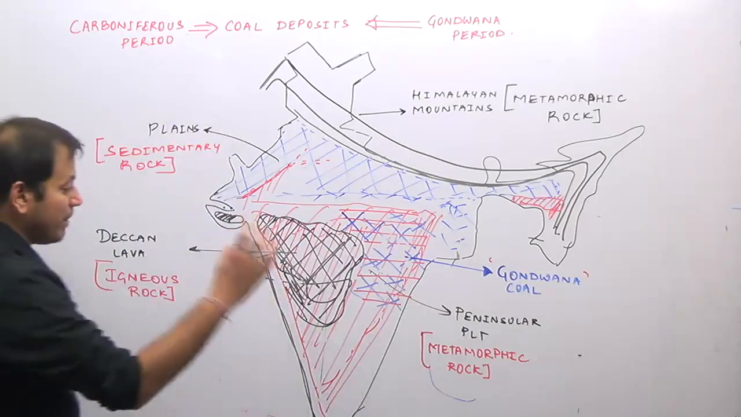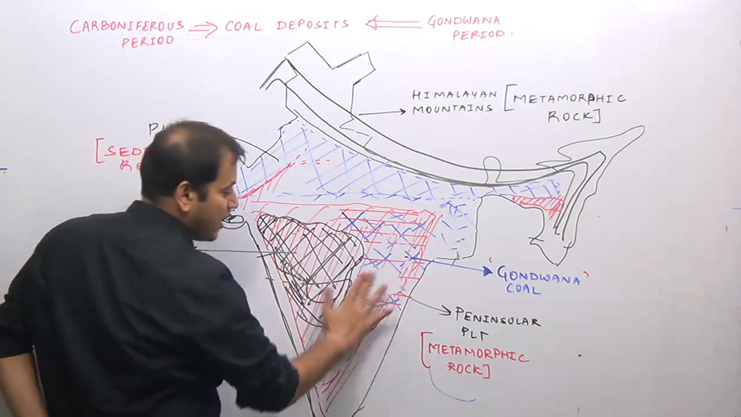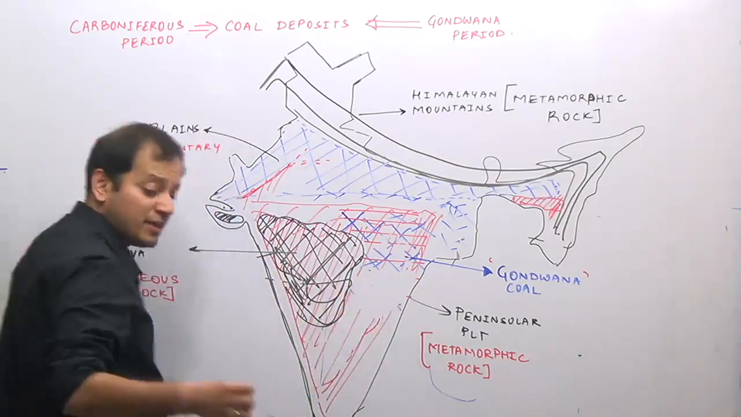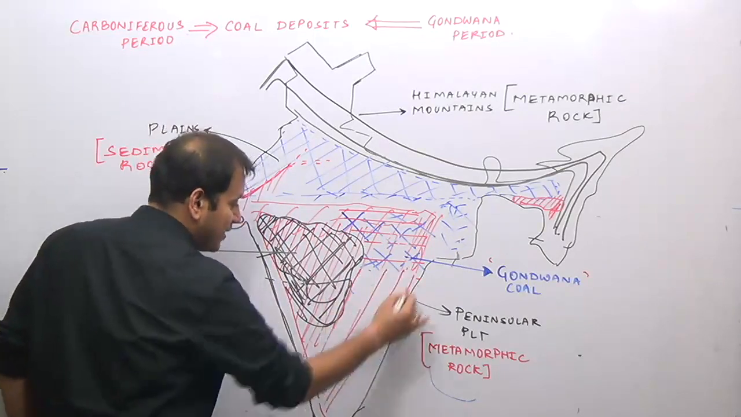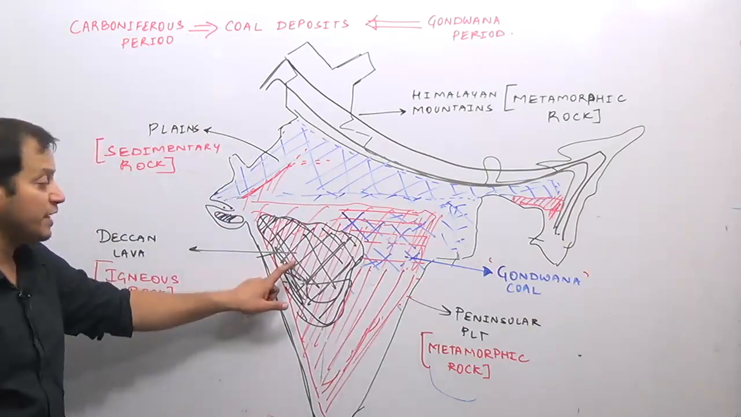So we have the metamorphic rocks in this region. Some area of the metamorphic rock went under what we call lava, resulting into formation of the Deccan lava.